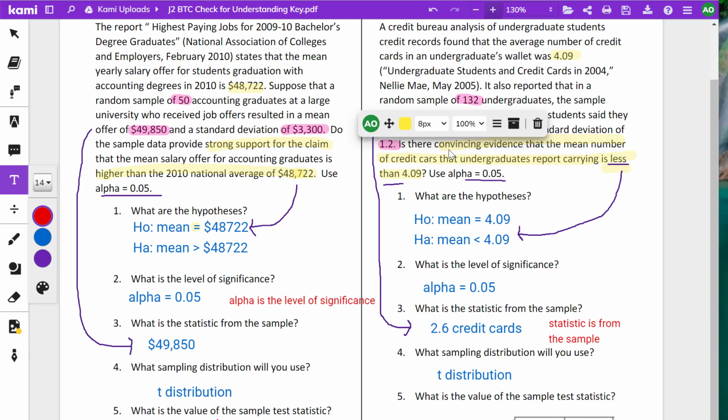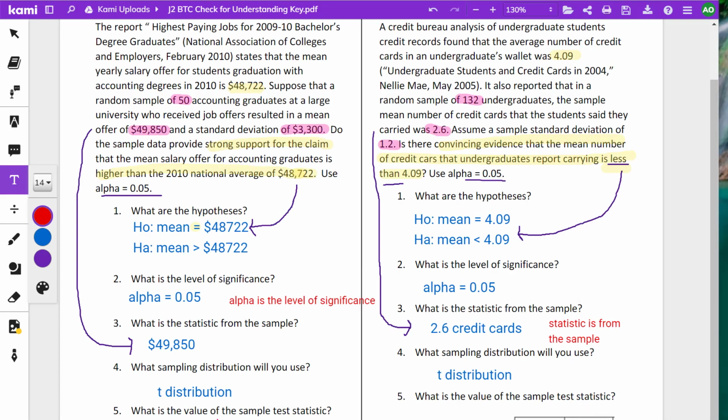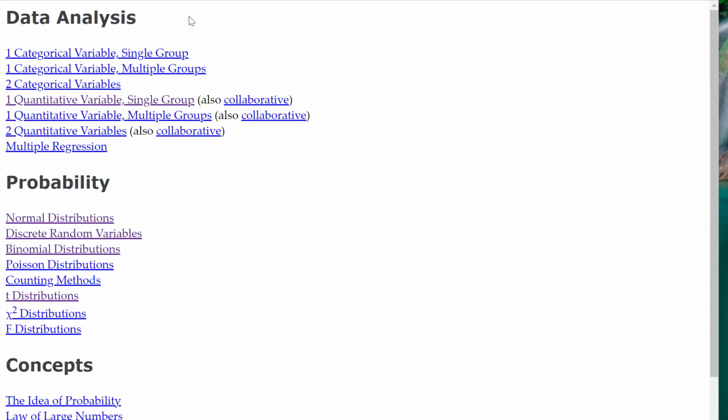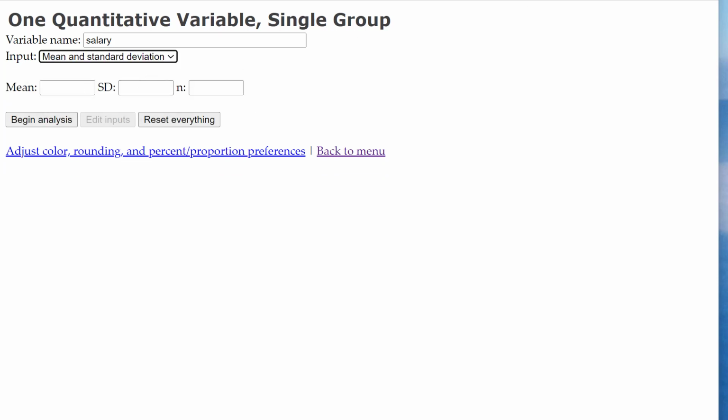The easiest way to do this is to go ahead, and let me move this off so I can see my numbers here, and go to Stapplet. And what kind of variables are we dealing with? It's a quantitative variable, and it's just one. And one case is salary, right? Before we do this, we don't have raw data, so we're not going to do that. We are going to put in mean and standard deviation.